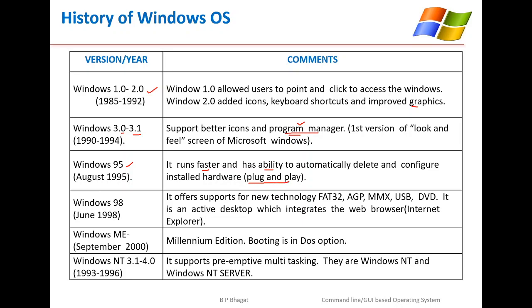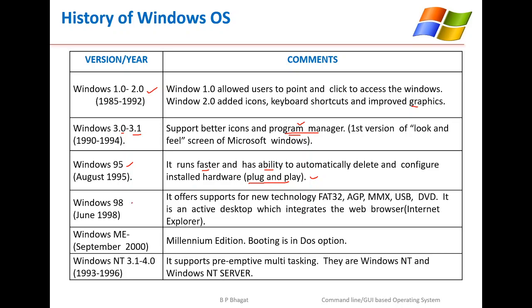What it means is that as soon as we connect any new device to the computer, the operating system automatically detects the device, installs the corresponding device driver or supporting software, and brings the hardware into ready use for the user's purpose.